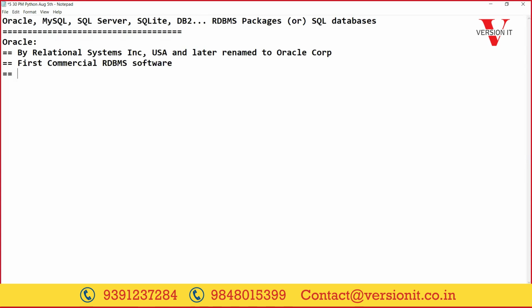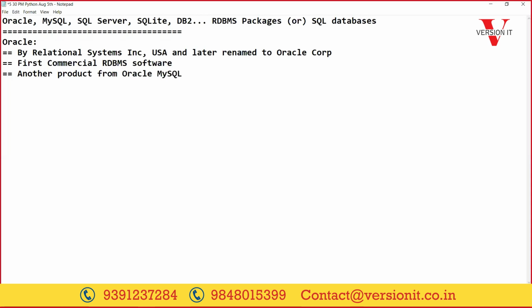Once Oracle version 2 was introduced in 1972, Oracle started leading the database world. Oracle now provides one more software, MySQL, another RDBMS product from Oracle.